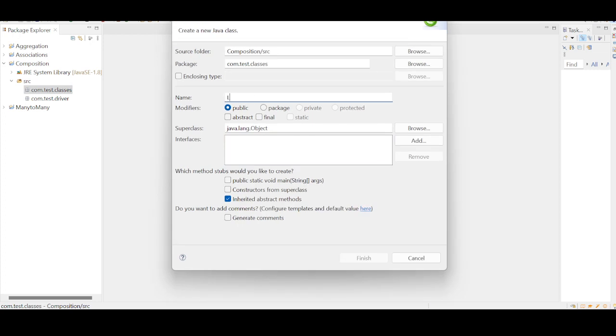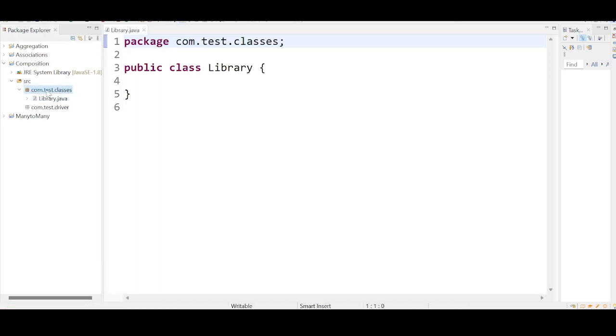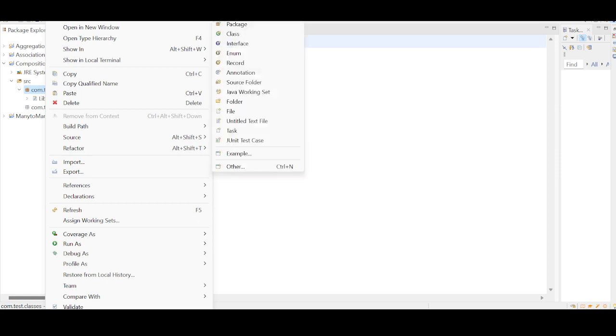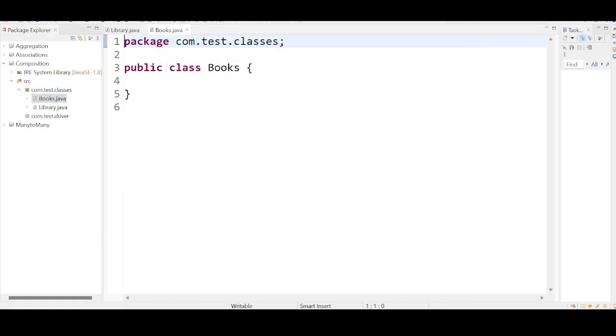The class name is Library. Library is one of the classes, and we need to create another class under the same package. The name of the other class is what? Books. Click on finish. So we have created two classes successfully, and we have another package called the driver package.